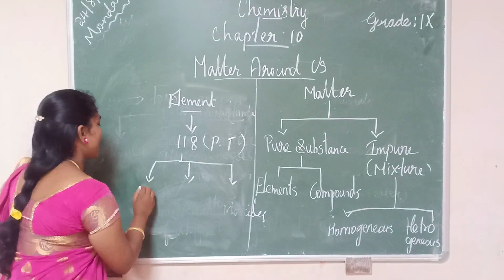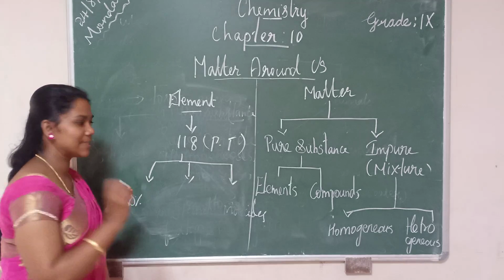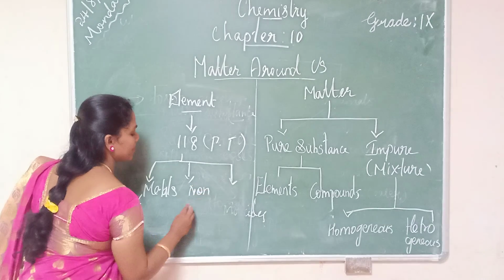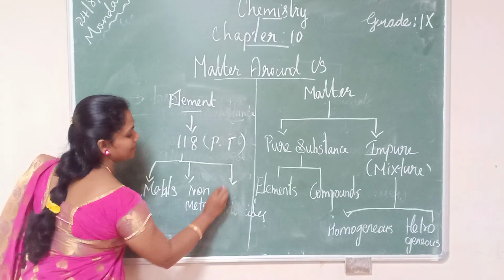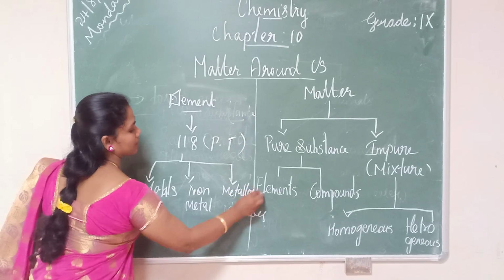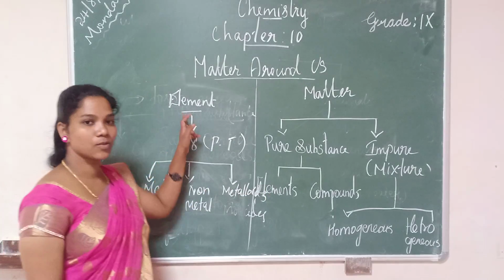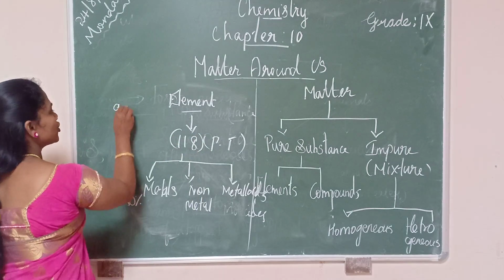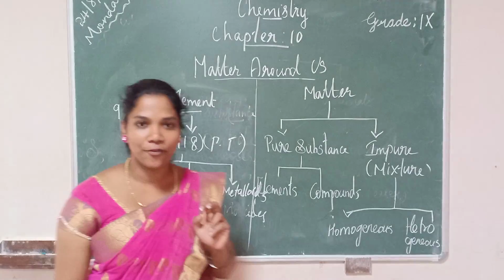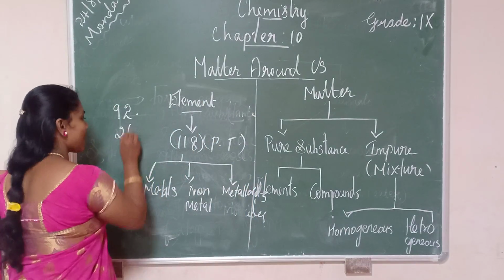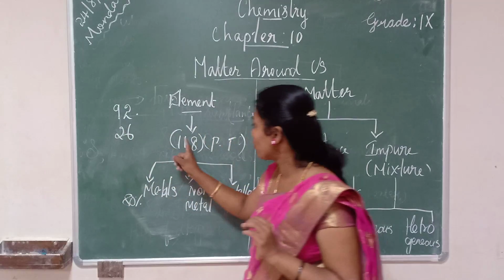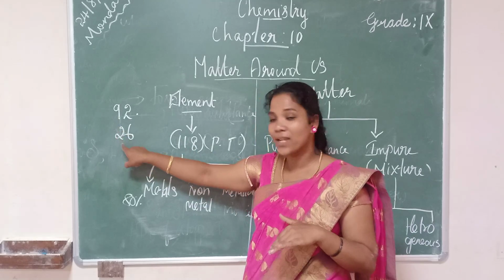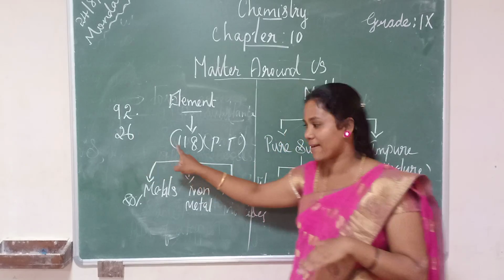Among that, 80% of the elements are metals. The remaining 20% are non-metals and metalloids. Among this 118, 92 are found naturally and 26 are man-made. So out of 118 elements, 92 elements are naturally found in the atmosphere. The remaining are man-made ones. That is 26, totally 118.